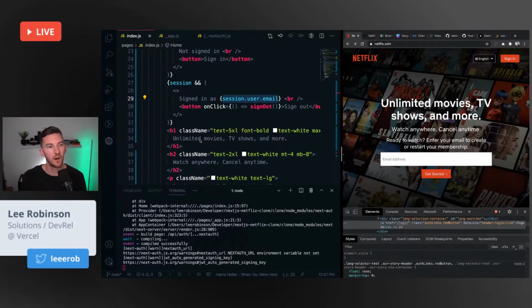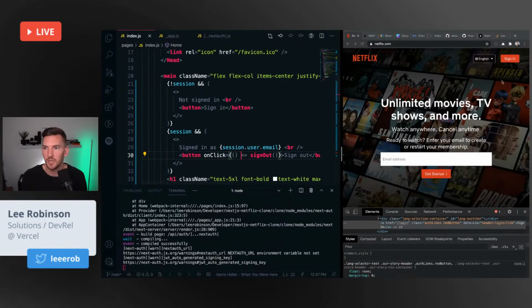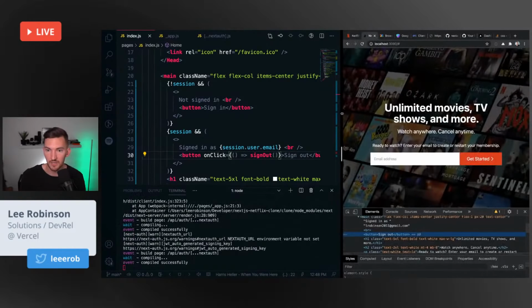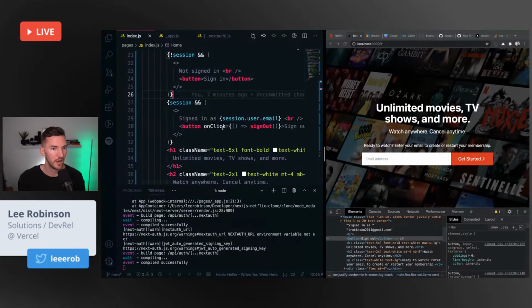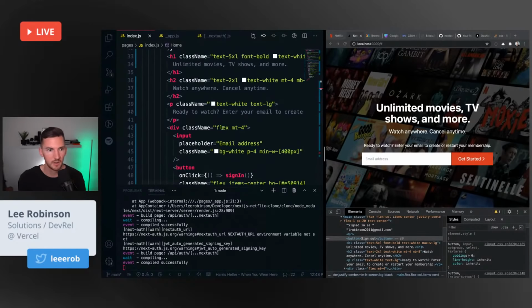Or we could make the callback, when you've authenticated, take you back to whatever your logged-in route is. So why don't we change this button in the header? We could change that from a sign in to a sign out based on using that context hook. So if there's no session, you're not signed in, you have the sign in button. Otherwise, you can do this sign out button.